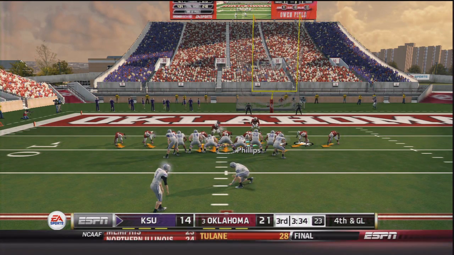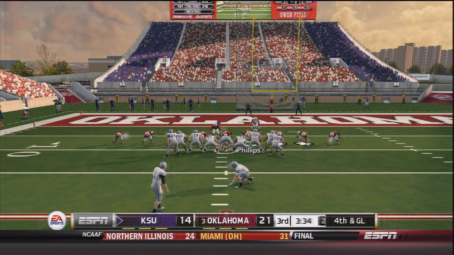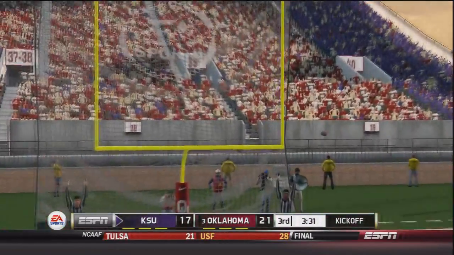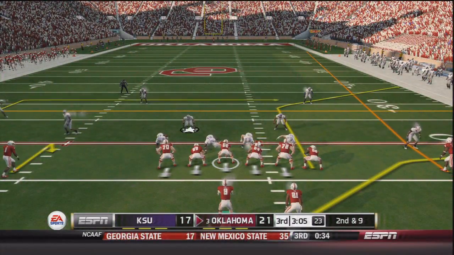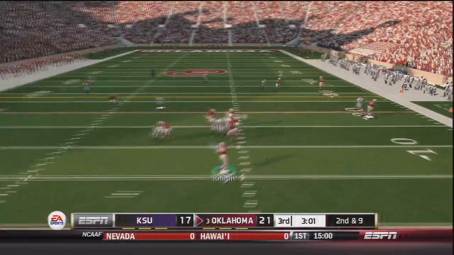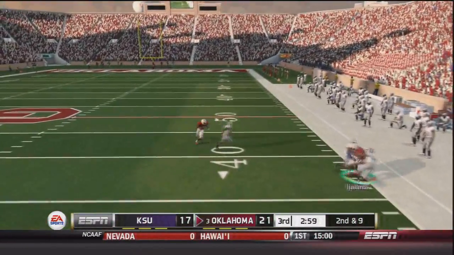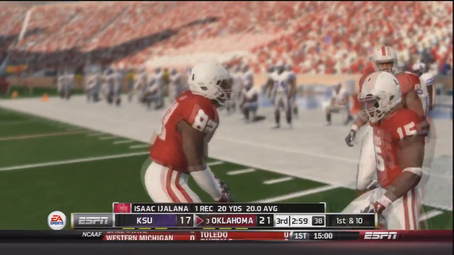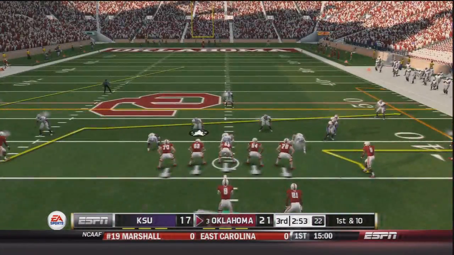They will elect to go for the field goal and make it a 4-point deficit rather than trying to tie the game. The kick is away, and it is good. Now it's 2nd and 9 on the drive that the Sooners have a chance to build their lead. Knight takes the snap. He throws deep downfield. It's caught by Isaac Islana before he is forced out of bounds. A 20-yard gain, and I believe that's his first catch on the day.